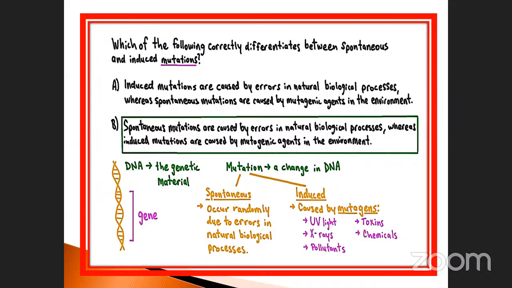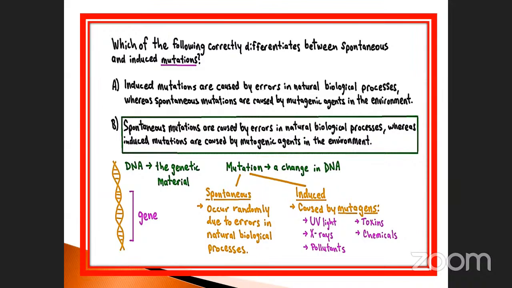Spontaneous means what happens, occurring randomly due to errors in the natural biological process. Induced means caused by mutagens. What are the mutagens here? Ultraviolet rays, X-rays, pollutants, toxins, and chemicals. These are the outer sources from the environment. It induces the mutations. Okay, such type of mutations are called as what?